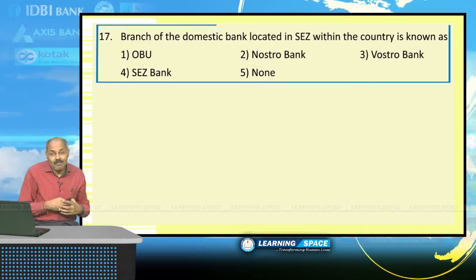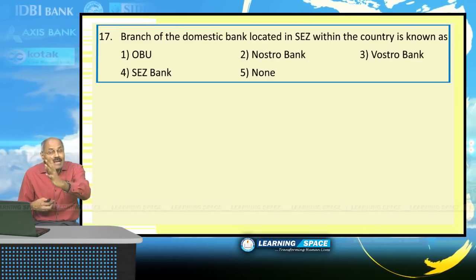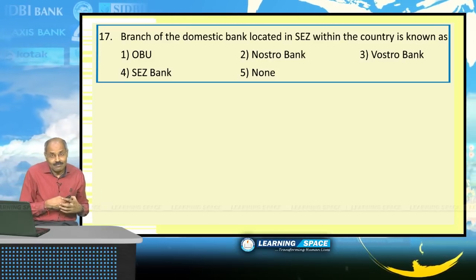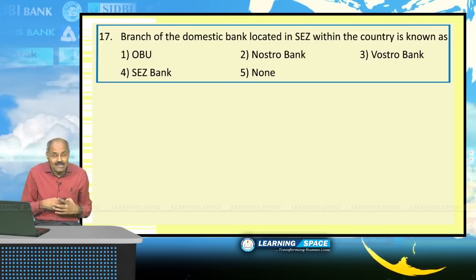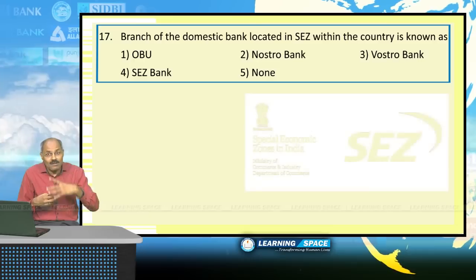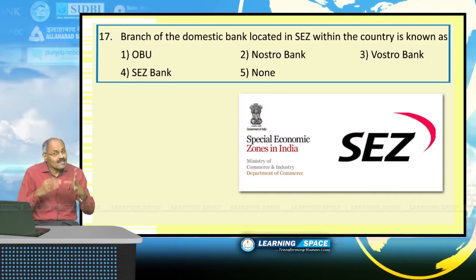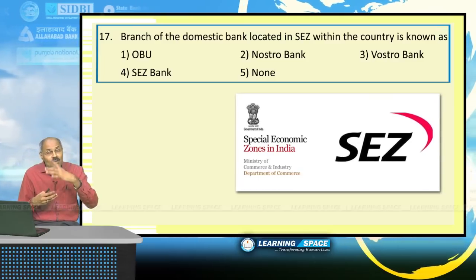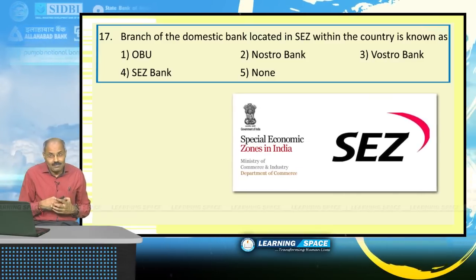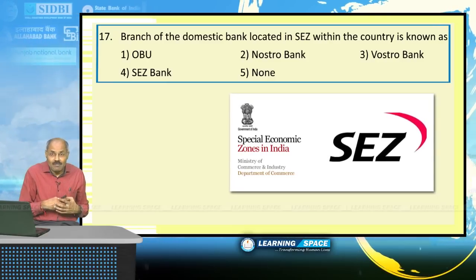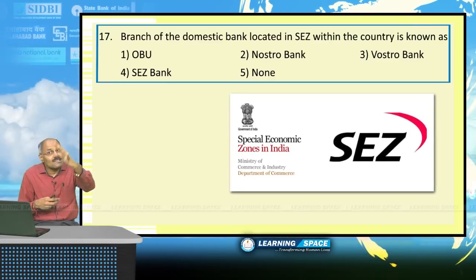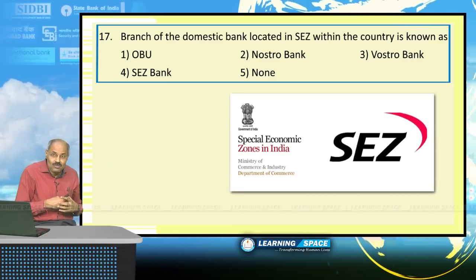Branch of a domestic bank located in an SEZ within the country. Within the SEZ, with some special powers, banks will be established. SEZ is basically a special economic zone. Several tax concessions will be there for industries established in a special economic zone.